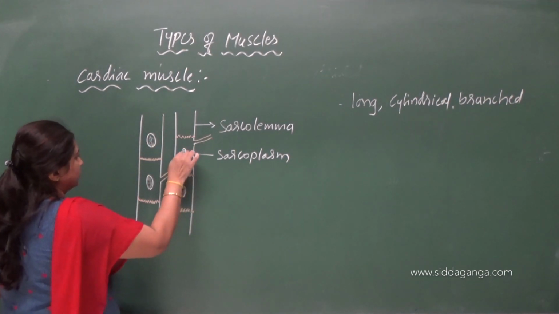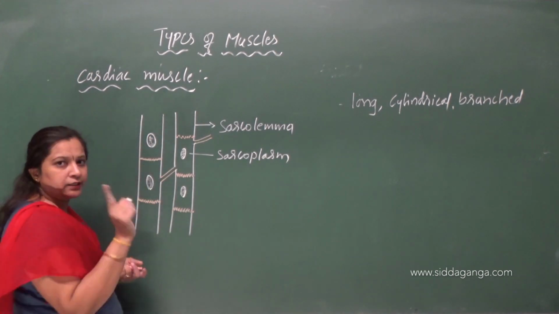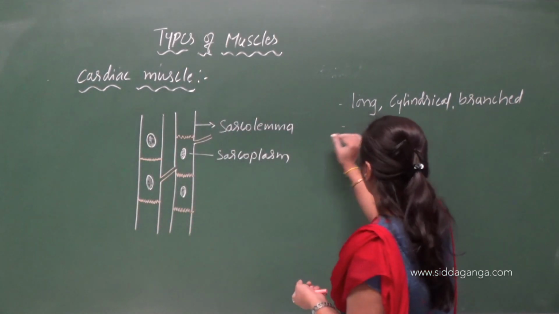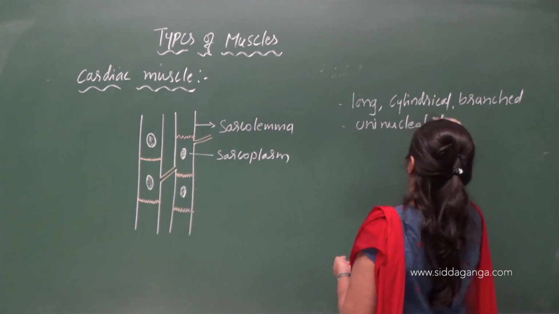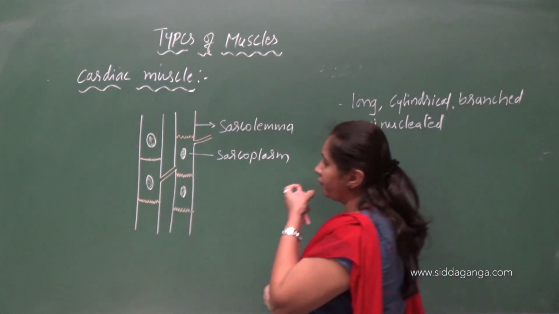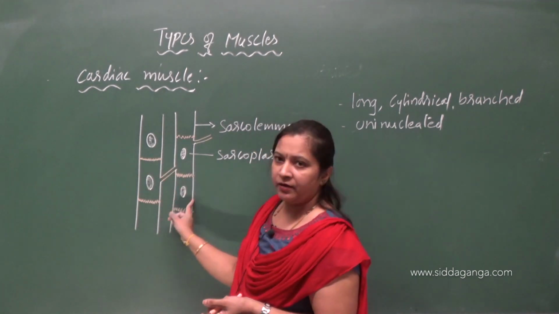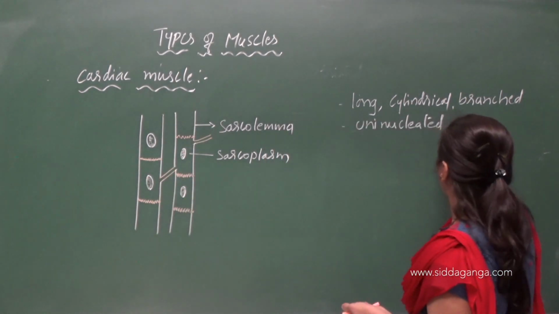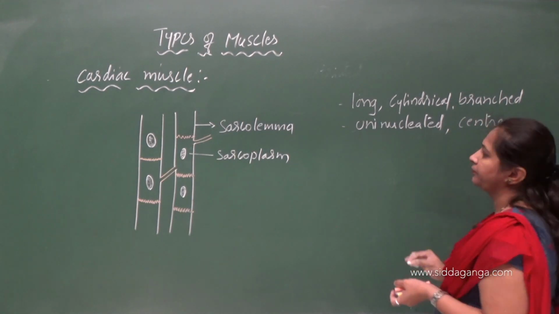Cardiac muscles are also uninucleated. They contain a single nucleus. Each cell contains a single nucleus. And see the position of the nucleus here. Are they located towards the peripheral region or in the center? They are in the center. So the cells are uninucleated, and the location of the nucleus is the center.